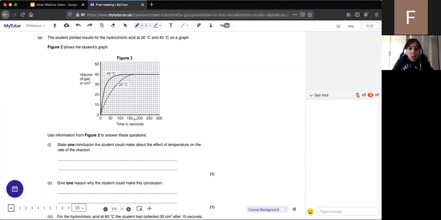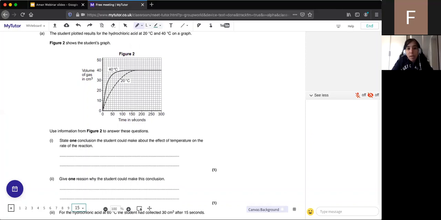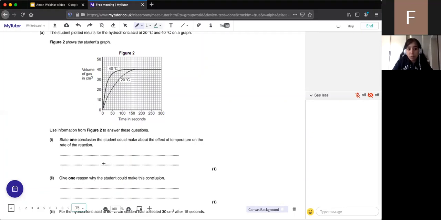Brilliant. So state one conclusion that could be made about the effect of temperature on the rate of this reaction. So what happens to the rate? So remember, looking at the gradient then, which one's got a faster rate of reaction? And that's how we can answer that question. So someone has said, the higher the temperature, the more efficient the reaction is. Brilliant. So we can see the 40-degree one has a higher rate of reaction, so it's going to be faster. So that would be the conclusion.